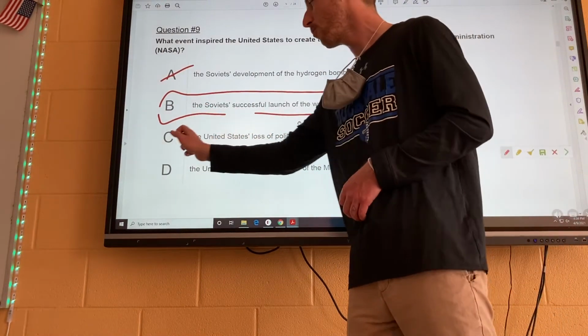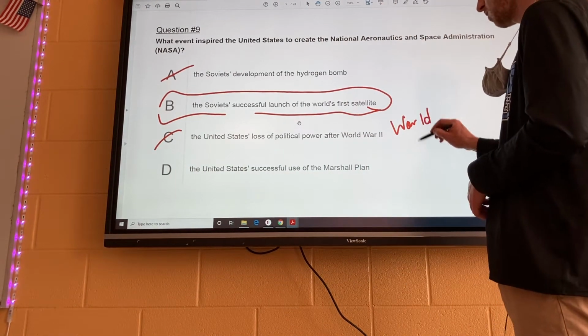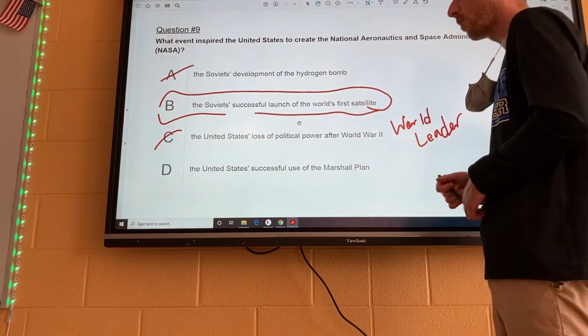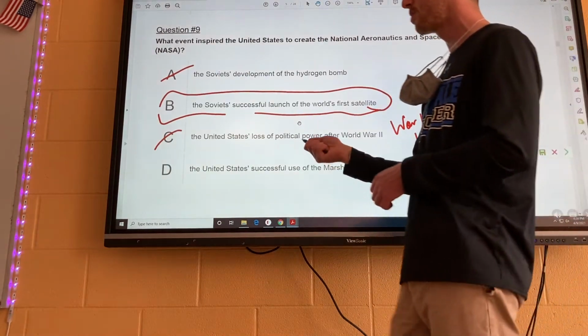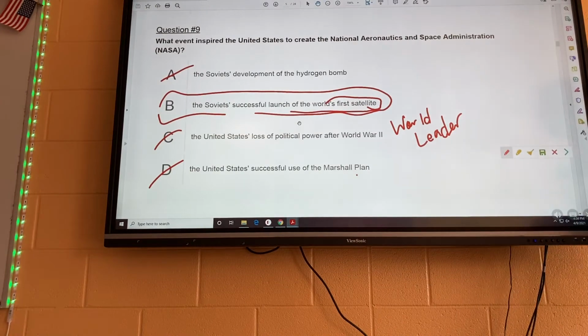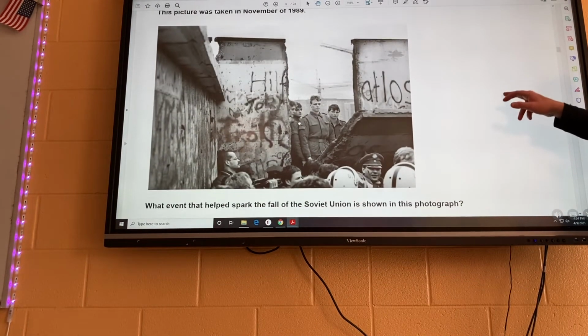That's definitely wrong because the United States was the world leader after World War II. We were the number one country in the world and have kind of remained that way. Or D, the United States' successful use of the Marshall Plan, has nothing to do with space or NASA. The satellite is what it is, so B. That one's pretty easy, pretty straightforward. Even if you didn't know, you could look at that and know, okay?